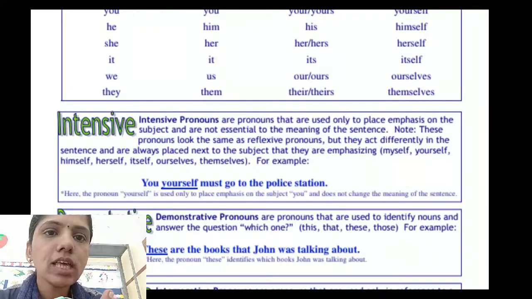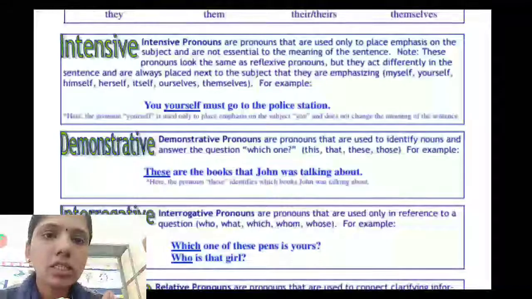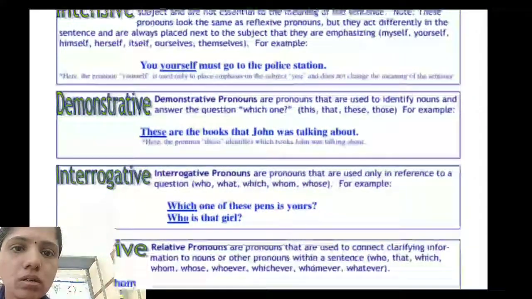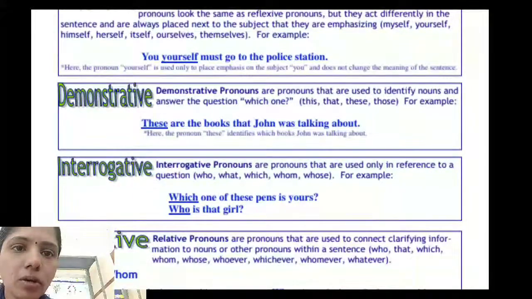Note, these pronouns look the same as reflexive pronouns, but they act differently in the sentence and are always placed next to the subject that they are emphasizing: myself, yourself, himself, herself, itself, ourselves, themselves. For example, you yourself must go to the police station. This is an example for intensive pronoun, yourself.